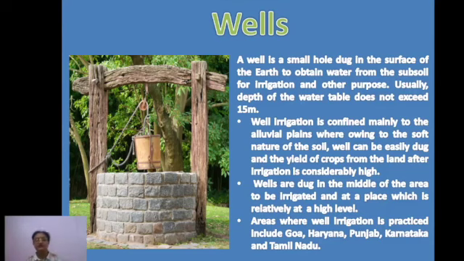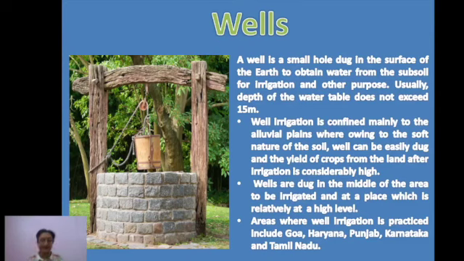Now the use of wells has become less, and is mostly limited to providing water for irrigation. Usually the depth of the water table does not exceed 15 meters in this case. So within that reach, if water is present underground, it can be taken out easily